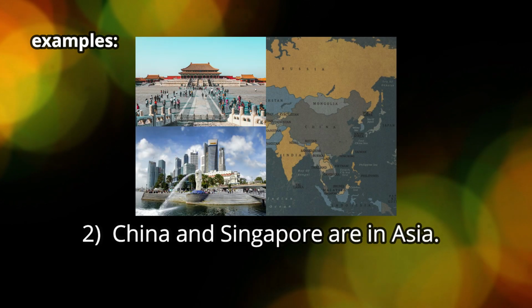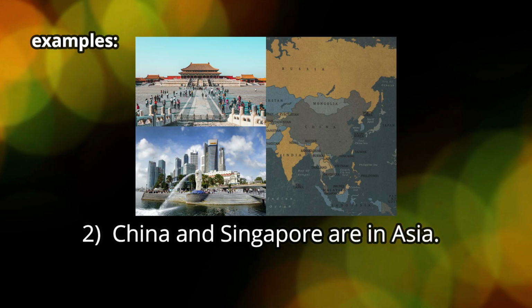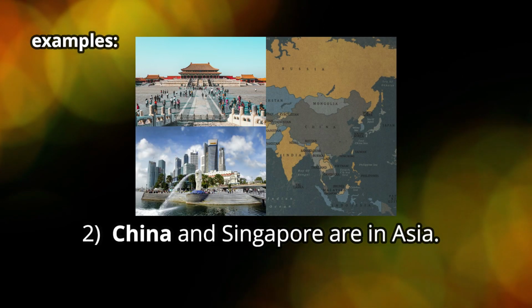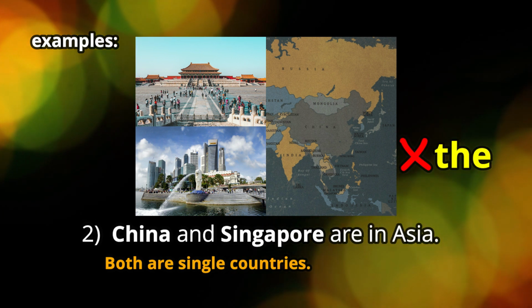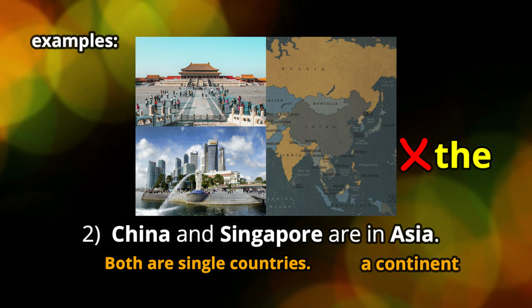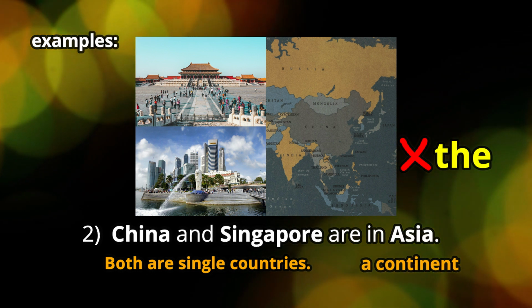And in number two, China and Singapore are in Asia. Both China and Singapore are single countries. We don't use the. And then Asia is a continent. We don't use the either.